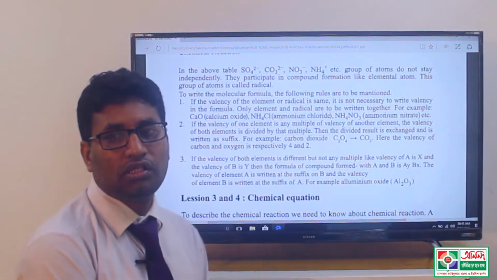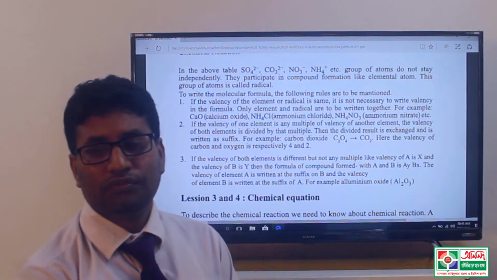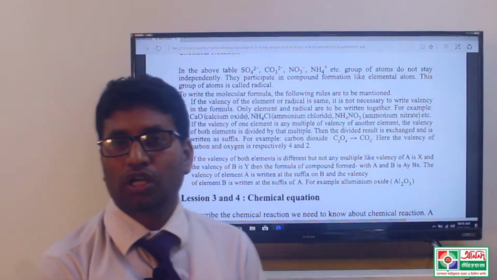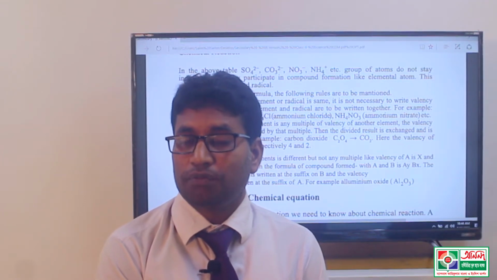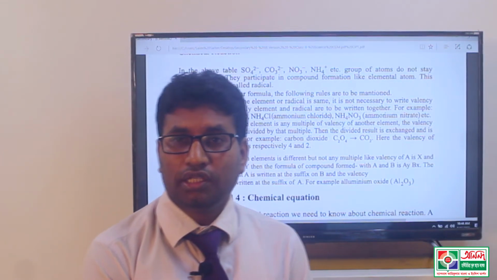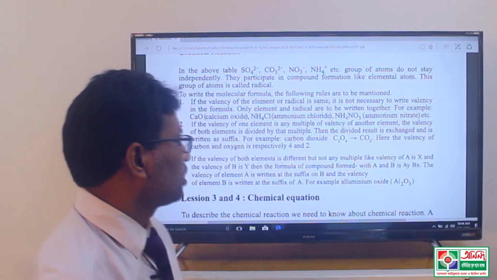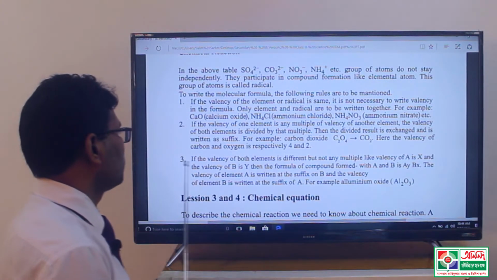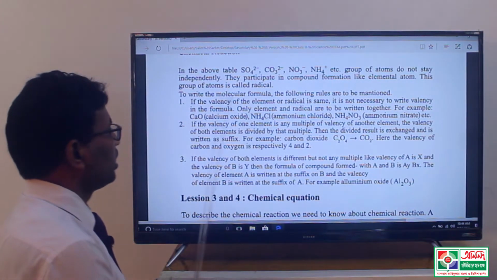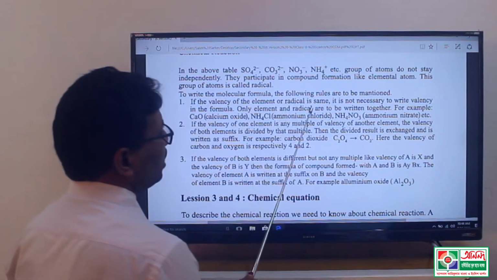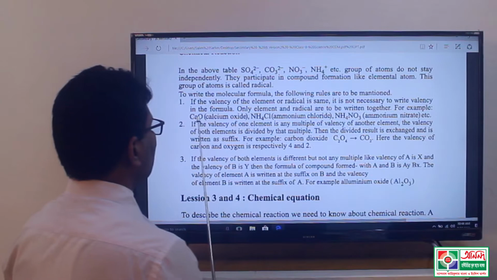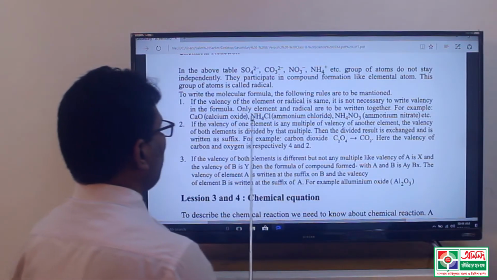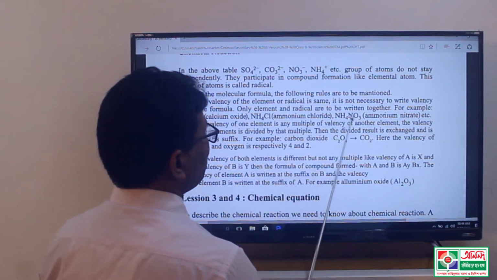These rules are used to form the chemical formula of any compound. There are 3 rules in this case. The first rule: if the valency of the element or radical is the same, it is not necessary to write the valency in the formula, and then only the element and radical are written together.